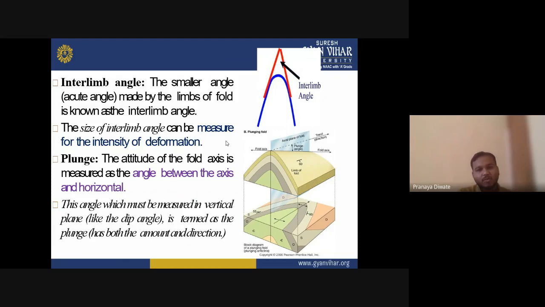The attitude of the fold axis is measured as an angle between the axis and the horizontal. The angle which must be measured in a vertical plane is termed as the plunge.